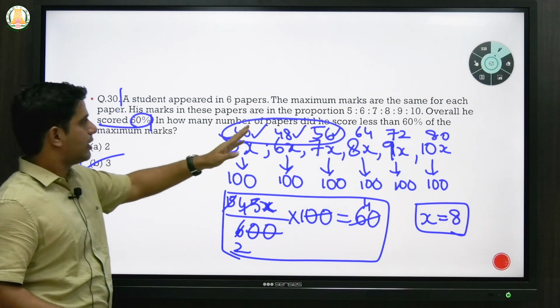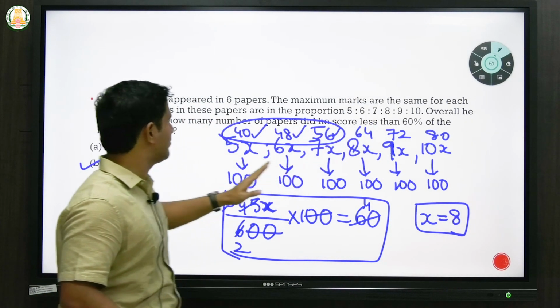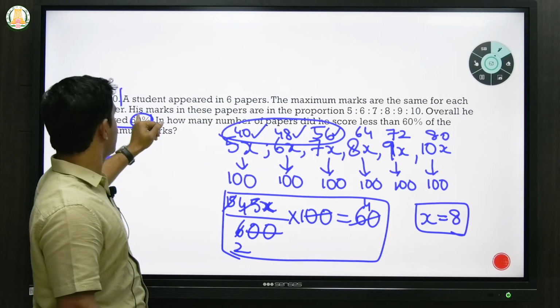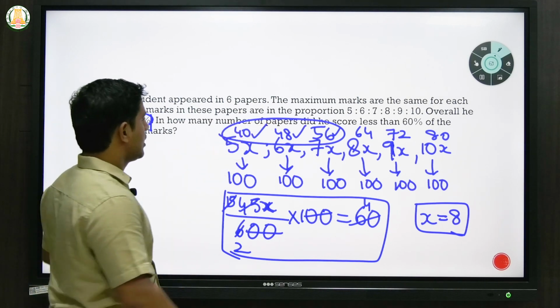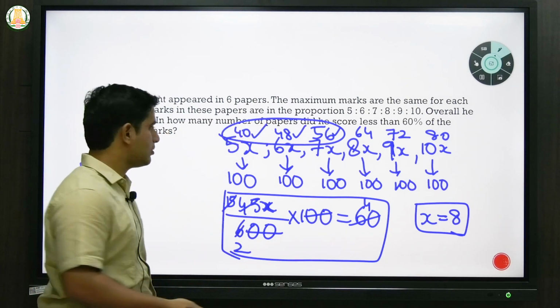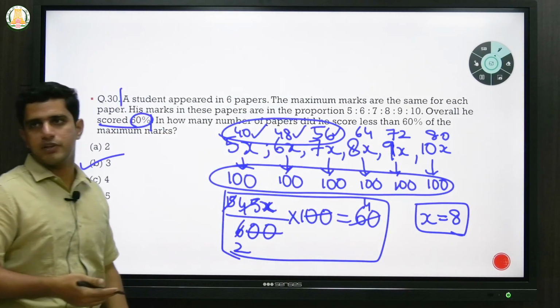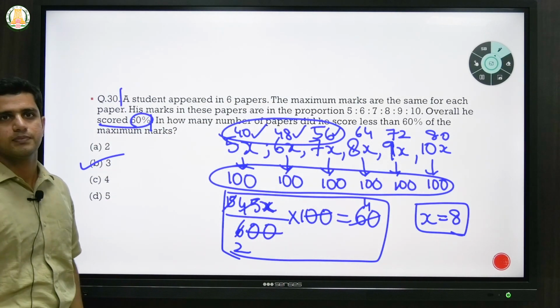Whenever you get such ratios, it is always comfortable to assume some x because it will be easier. And whenever they give you percentages or maximum marks, as discussed in the last session also, always keep it in terms of 100. That will be better for you. It will be easier for the calculation also. Okay.